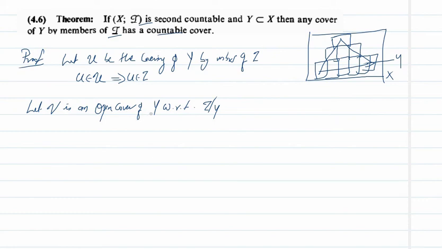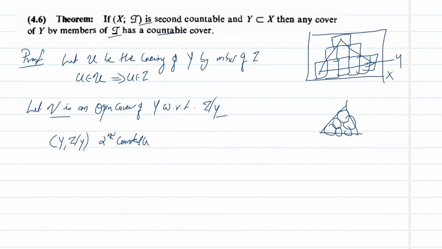So what is V? V is an open cover of Y. So this Y will be covered by open sets in tau restricted to Y. Since second countability is a hereditary property, and we know (X, tau) is second countable, the space (Y, tau restricted to Y) is also second countable.